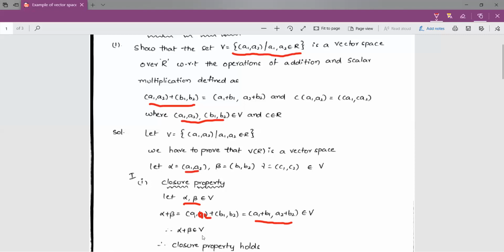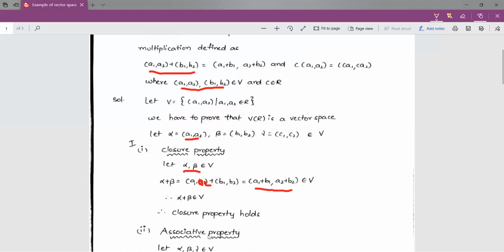Therefore, alpha plus beta belongs to V. Hence, closure property holds. So I consider two elements from V, and the sum of those two elements should also belong to V. This is closure property.